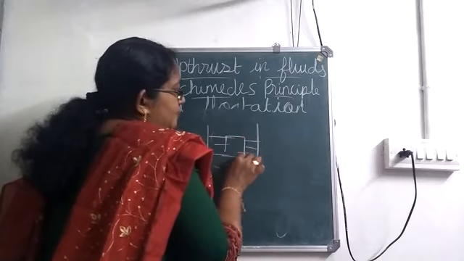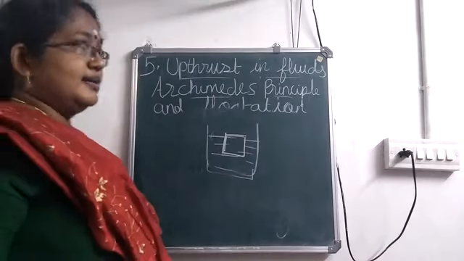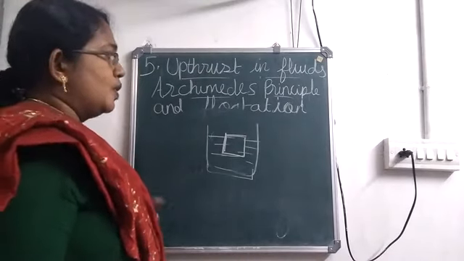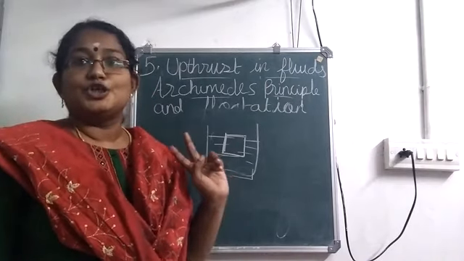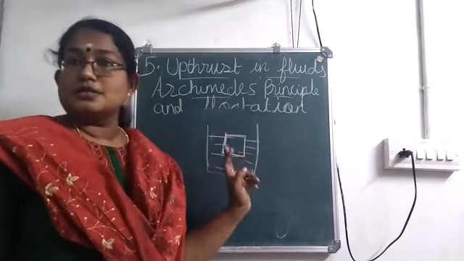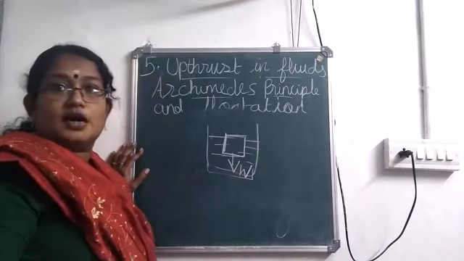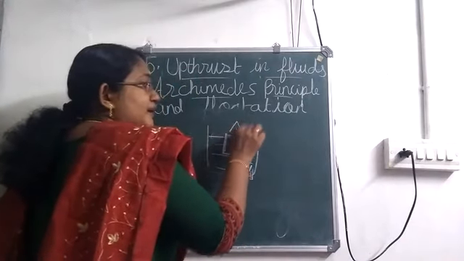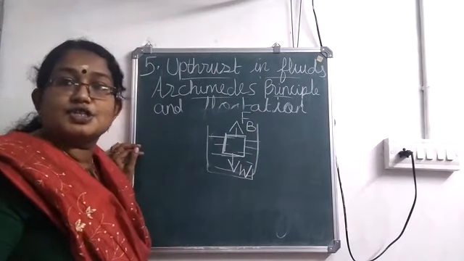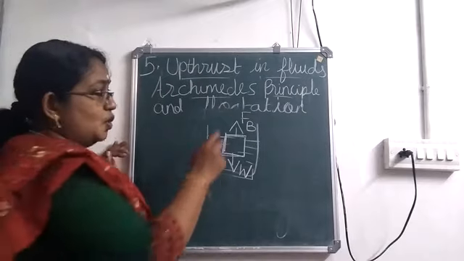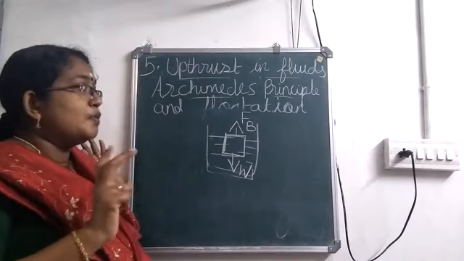Okay, we are considering a body which is immersed in a beaker containing water. Now, do you know which forces are acting on this body? Actually, there are two forces which act on this body. The weight of the body will try to push it down, and at the same time, F suffix B. FB stands for upthrust or buoyant force. Upthrust will be acting in the upward direction, and that is the reason why a body stays there.